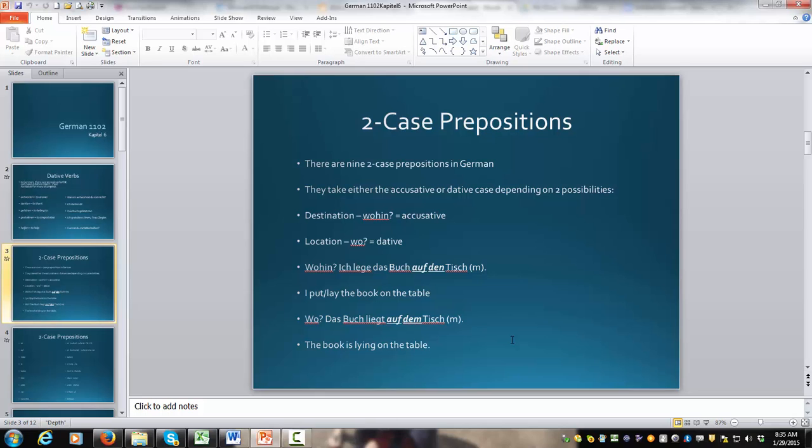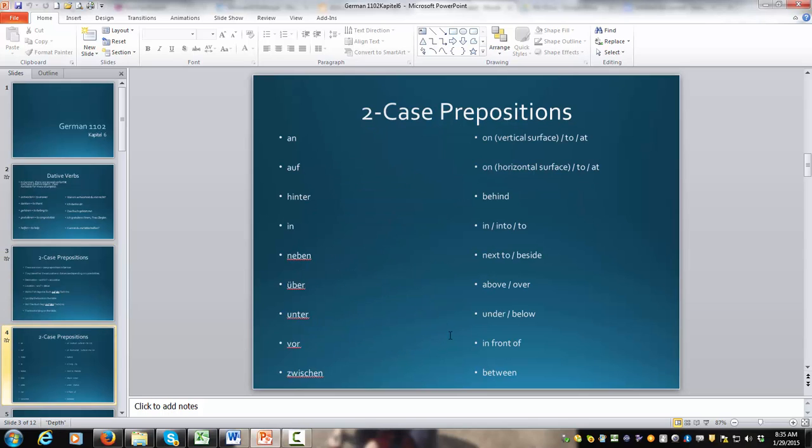Okay, location is going to ask wo. So the concentration for this chapter is going to be dative wo. Okay, so that's going to be the focus. So don't try to worry too much about the wohin accusative quite yet. Okay, we'll get to more examples of that. So for example, wo. Das Buch liegt auf dem Tisch. Okay, the book is lying on the table.